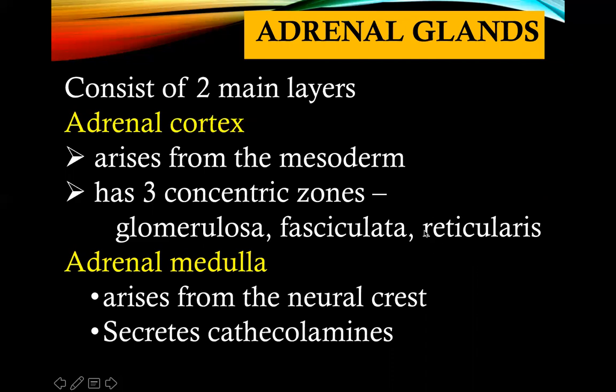What is so unique with the adrenal medulla is that it arises from the neural crest, and they secrete catecholamines. As mentioned a while ago in the earlier part of the lecture, the adrenal medulla is controlled directly by the nervous system, right? From the nervous system, they directly affect the adrenal medulla to secrete catecholamines. And these catecholamines are actually epinephrine and norepinephrine.